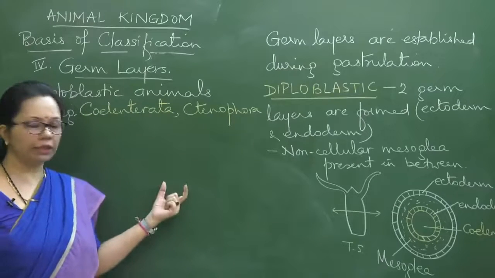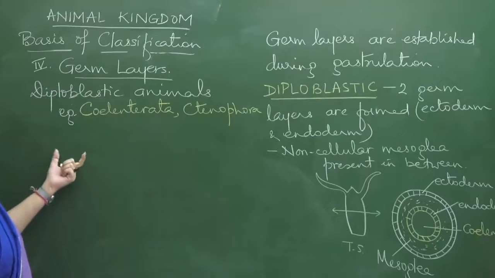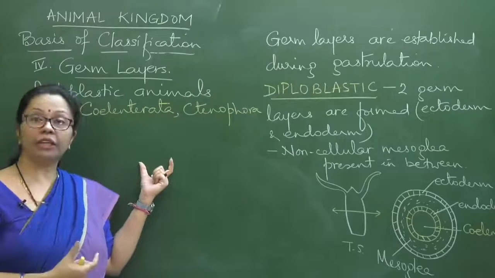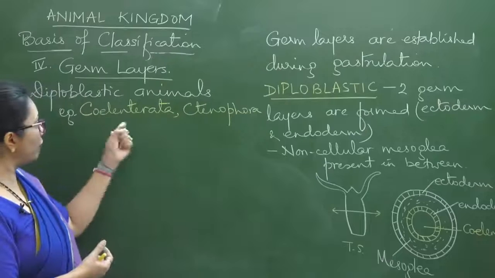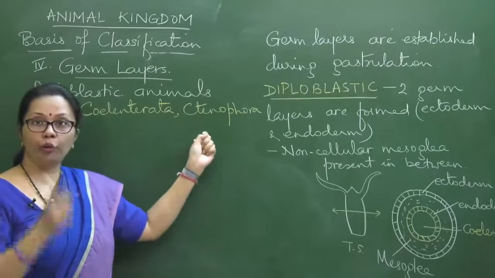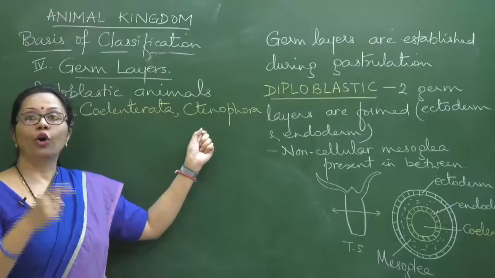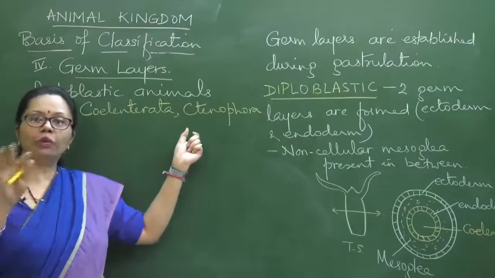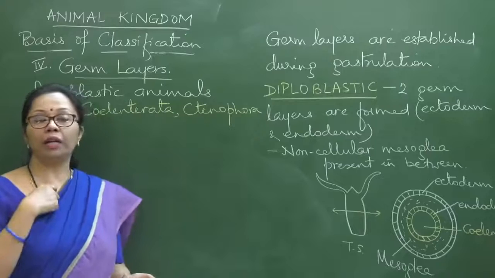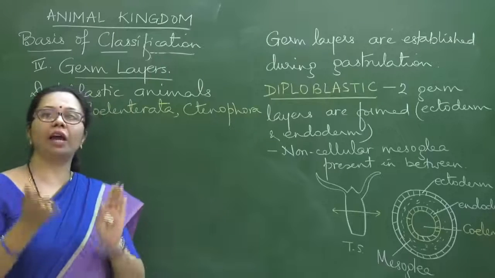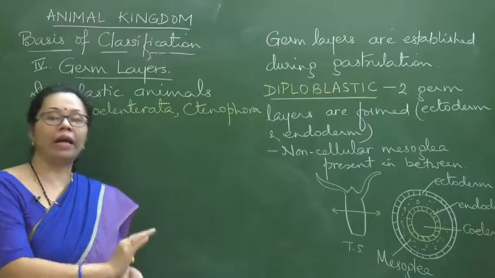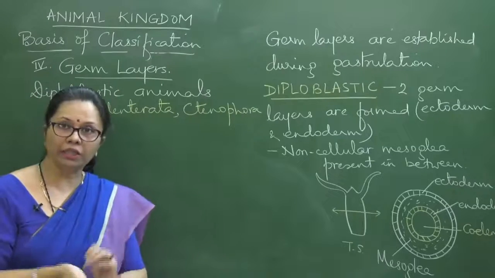One more thing you can relate here, one very interesting thing once again. If you remember, Coelenterata and Ctenophora were also radially symmetrical. Leave out Echinodermata, because Echinodermata is a strange case where in one part of the life cycle it is bilaterally symmetrical and in the other part it is radially symmetrical.